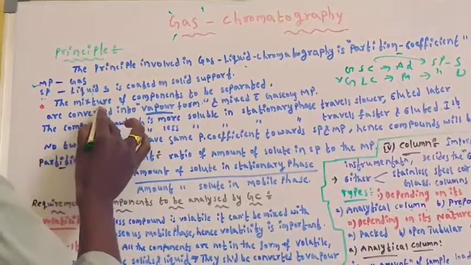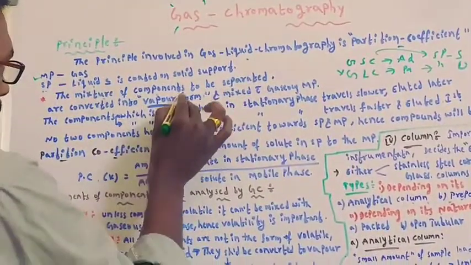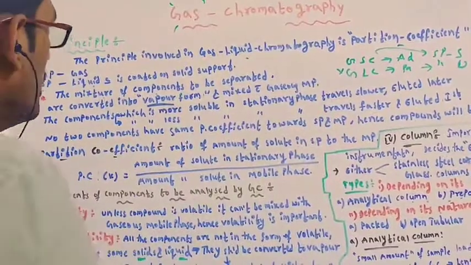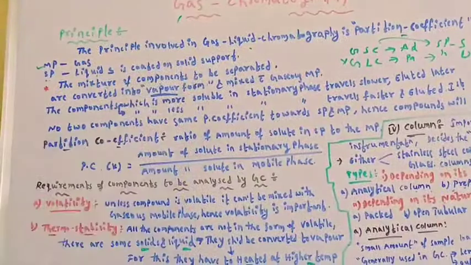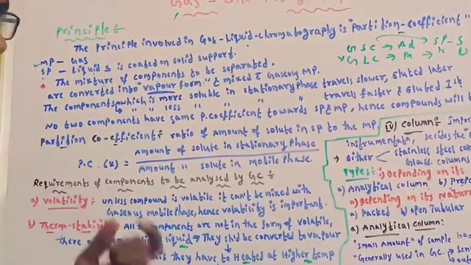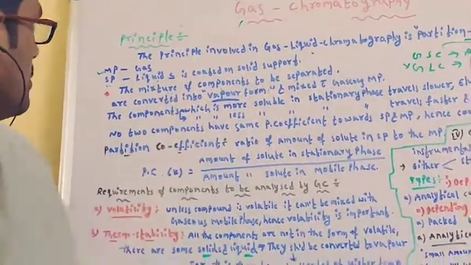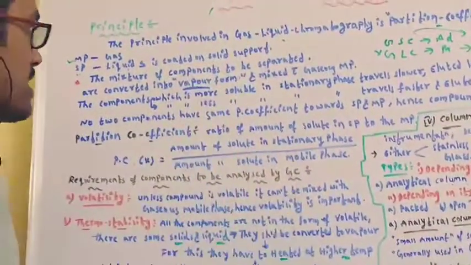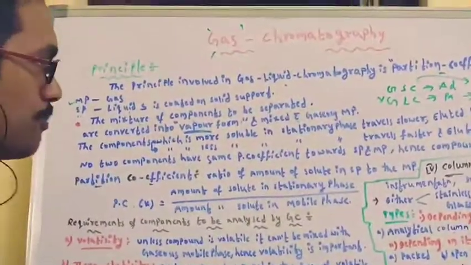Here the mixture of components to be separated is converted into vapor form and mixed with the gaseous mobile phase. This is the important thing. Chromatography is nothing but separation of a mixture of components into individual components. The mixture of components to be separated first has to be converted into vapor form. Then only it can be mixed with the gaseous mobile phase. This is the important thing.